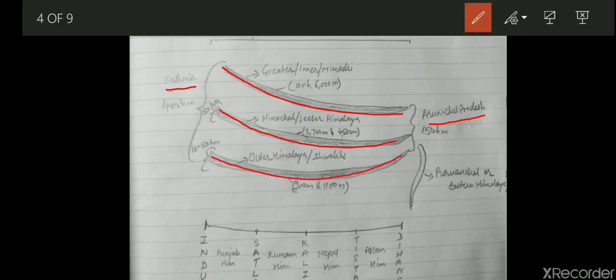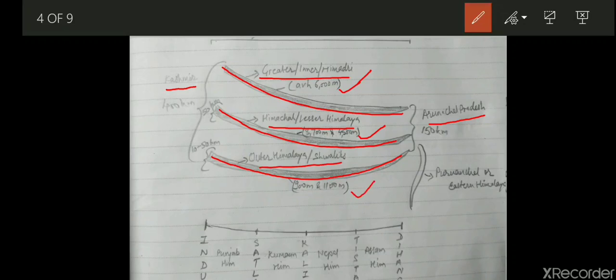There are 3 different ranges. Now the first range, that is known as Greater Himalayas, Inner Himalayas or Himadri. The second one, that is Himachal or Lesser Himalayas. And the third one is Outer Himalayas or Shivaliks. Here the average height has also been given. The Greater Himalayas height is about 6,000 meters. Himachal, that is 3,700 meters and 4,500 meters. And Outer Himalayas, that is 900 meters and